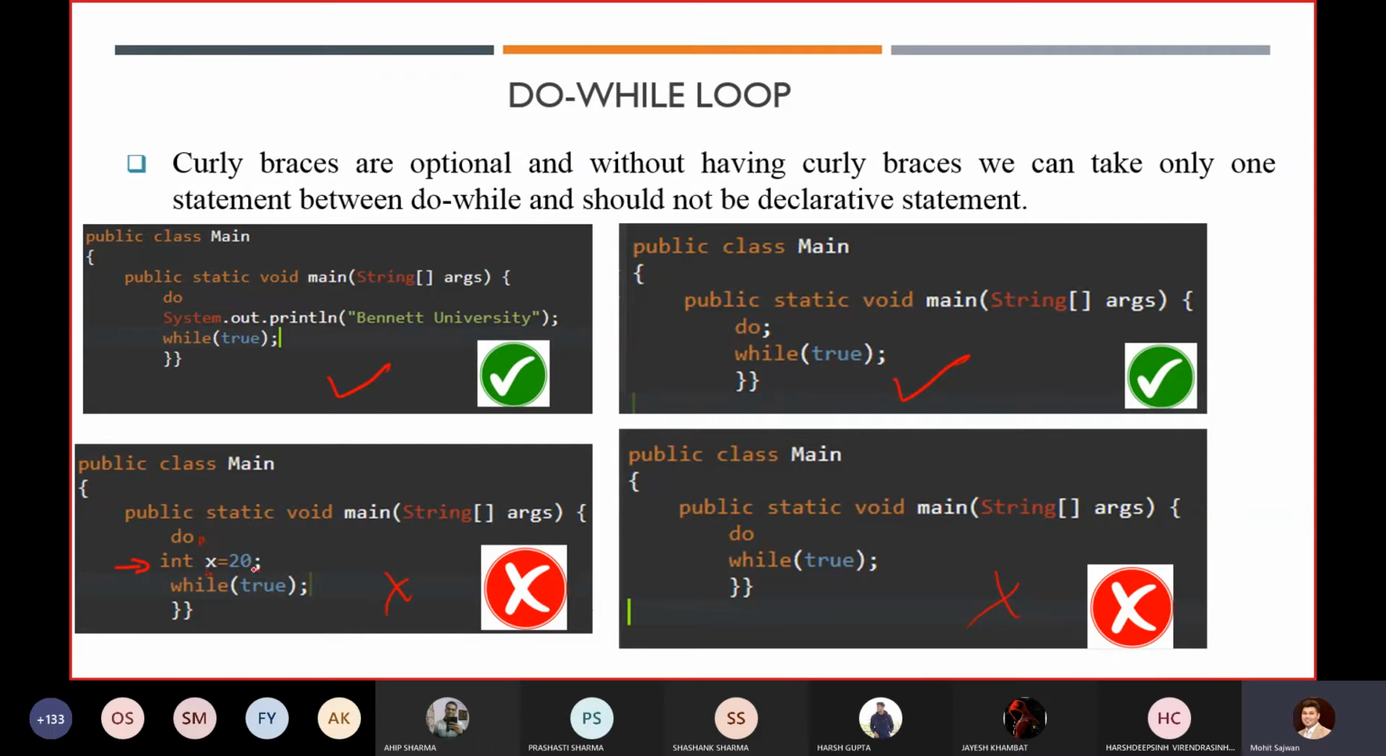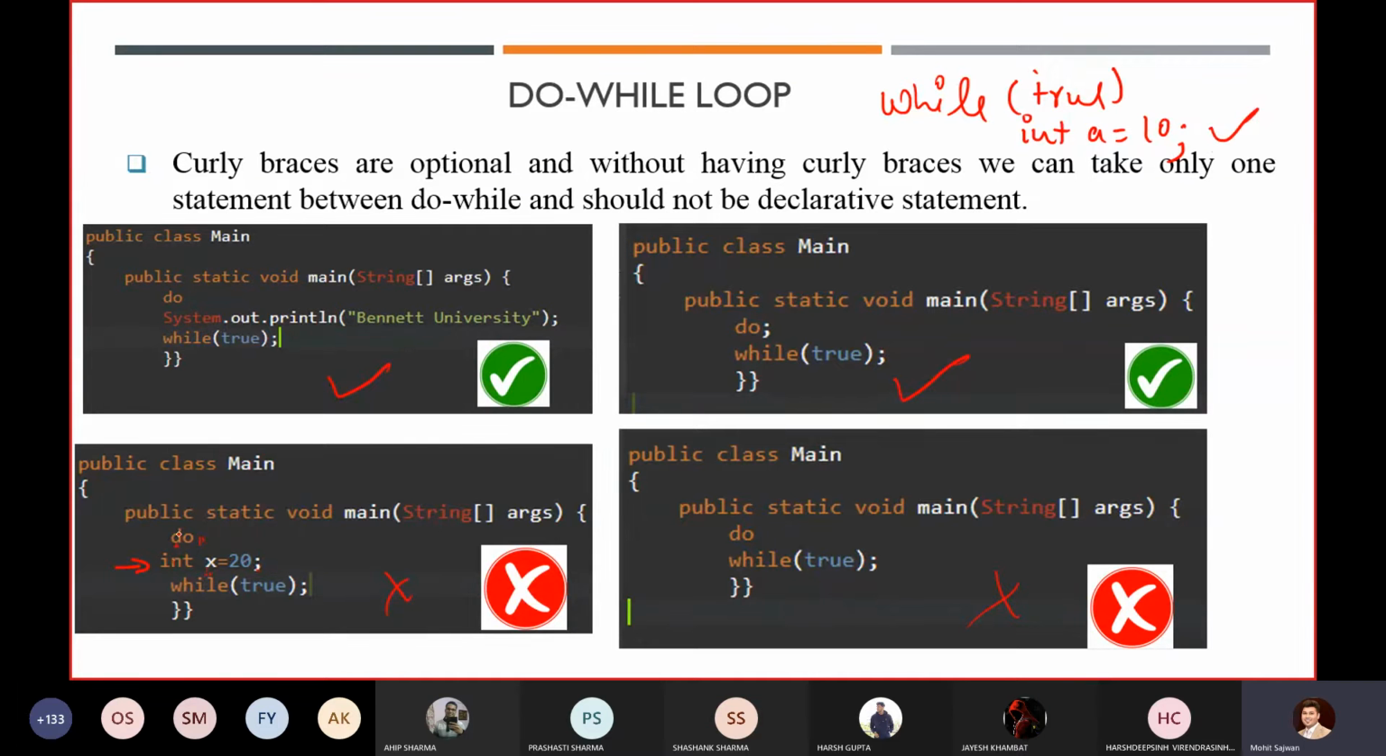So in Java, declaration is not allowed. Even in the case of while, if we write while true, and if I write int a equals 0 or 10, what will happen? Again, I will get an error.